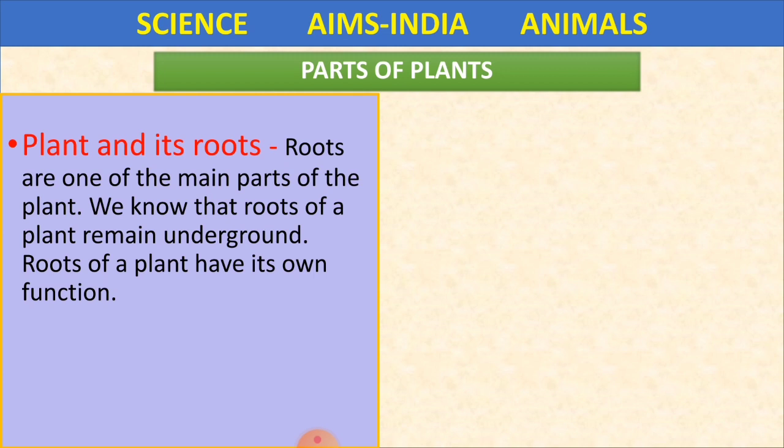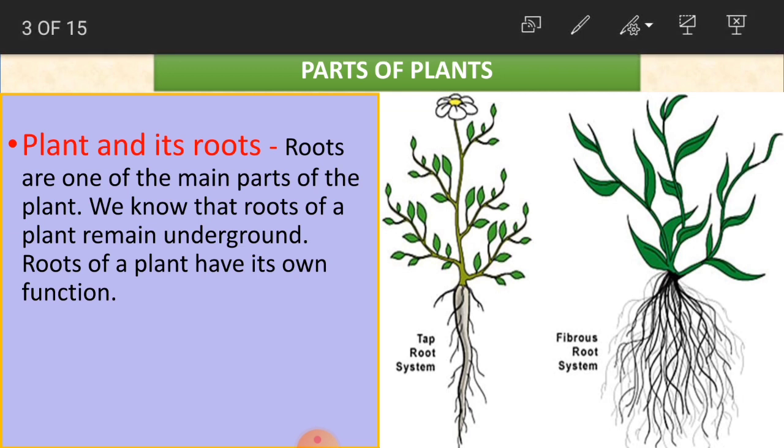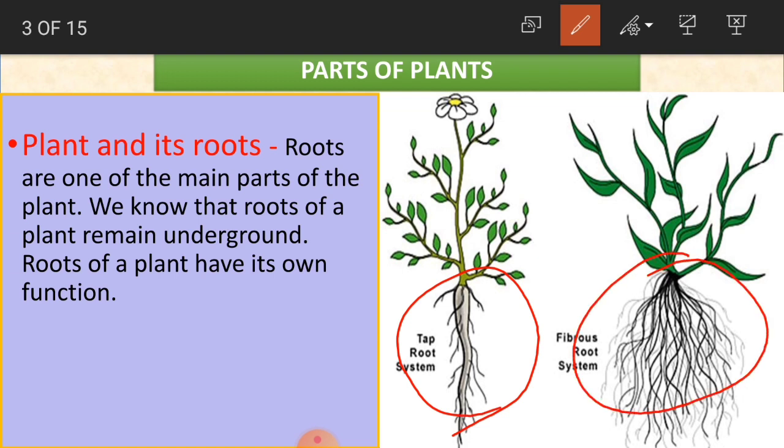Now, plants and their roots. I hope everybody knows about the roots. At least you have seen the roots of a plant. See here in the picture, it is given very clearly how the roots are. Plants have roots, and these roots are one of the main parts of the plant. It is very important for every plant to have roots. Without roots, no plant can live.